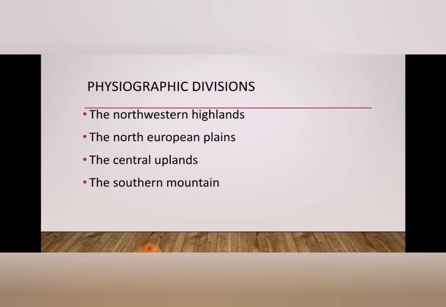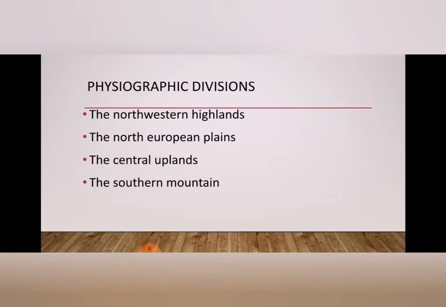So the peaks are covered by snow. But the eastern part of the continent consists largely of a stable platform with limited change in relief.